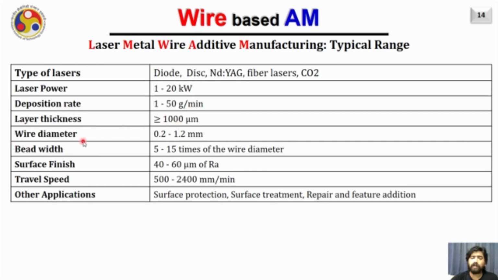Wire diameter. Typically, the wire diameter varies from 0.2 to 1.2 mm in such systems. In a few systems, it may go up to even 2 mm. However, obtaining a wire diameter less than 0.2 will be very difficult, because usually the wire, when it comes out of the spool, has the curvature of the spool as well, and due to that it may deflect here and there and may not hit the melt pool accurately, and your deposited bead may not be very accurate.